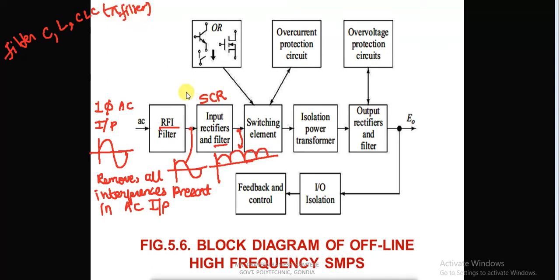When this pulsating DC is given to the filter, then we will obtain a smooth DC. So this is pulsating DC and this is pure DC.